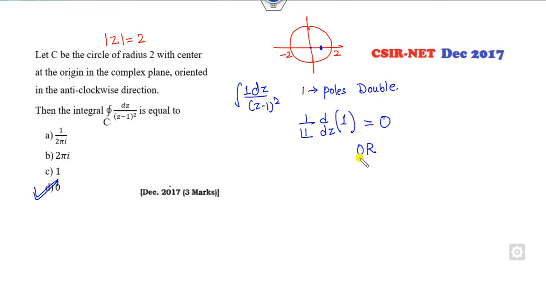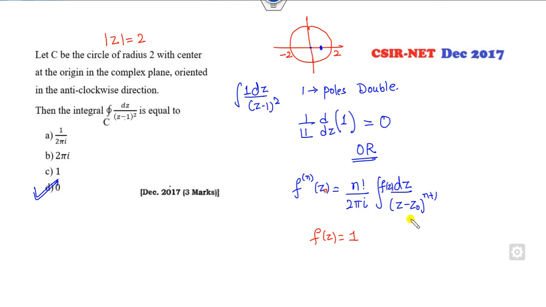Or, as you all know, you can find the nth derivative as n factorial over 2 pi iota, integral of dz, here is z minus z naught raised to power n plus 1, here is f of z. Fine, so if you compare, f of z will be my 1, this is the point at z naught, n will be my 1. So the first derivative of this is again 0, so the answer is still the same.